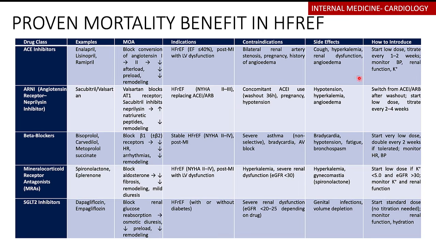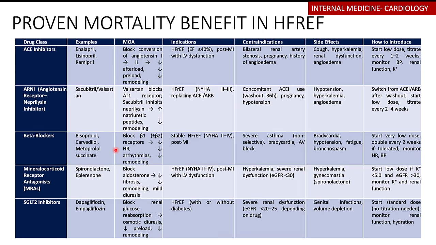So often when you're switching from an ACE inhibitor, you need to have a washout, and you start at a low dose and you titrate every 2 to 4 weeks. These ones are indicated for those with class 2 to class 3 New York Heart Association heart failure, and they have replaced the ARBs and the ACE inhibitors.